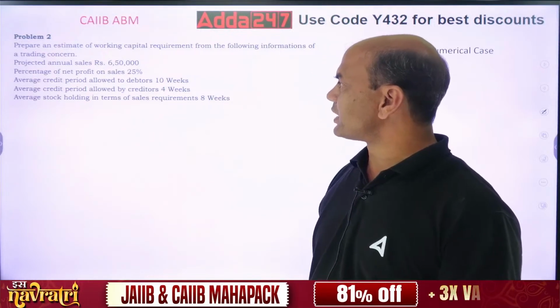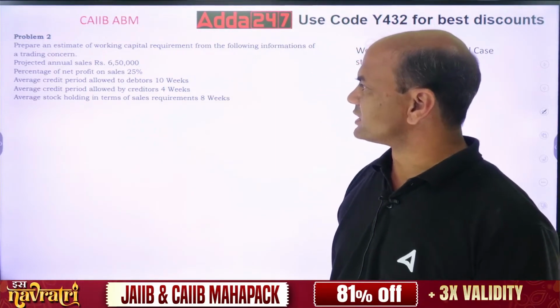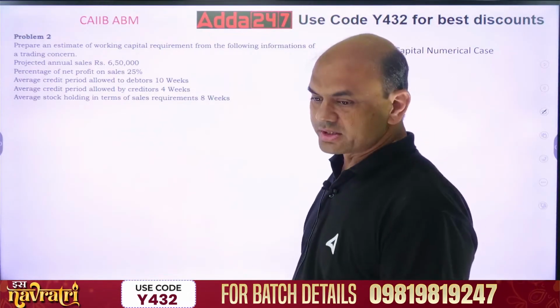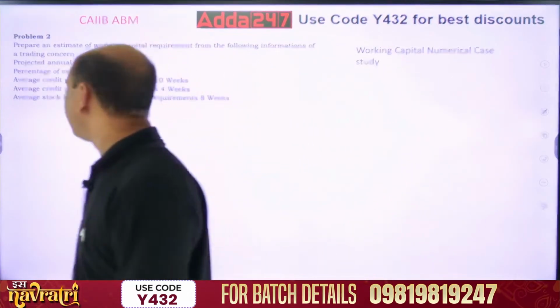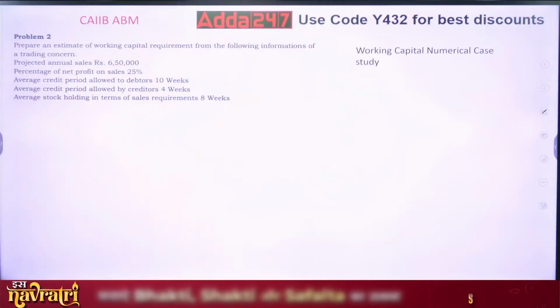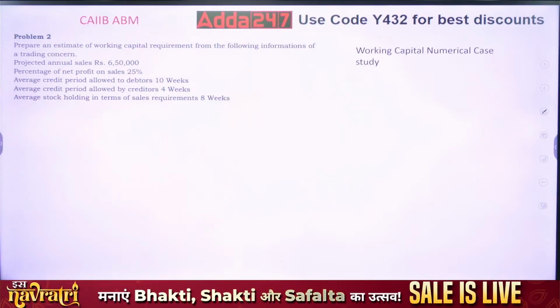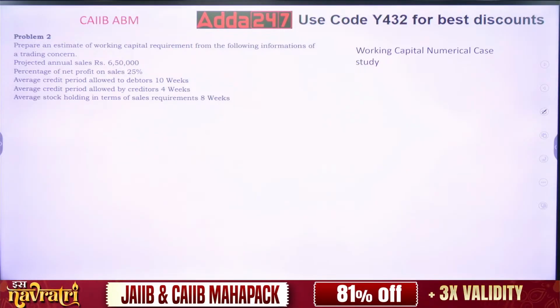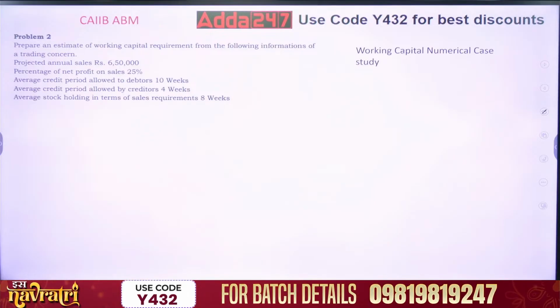Average credit period allowed to the debtors is 10 weeks. Average credit period allowed by the creditor is 4 weeks, right? And average stock holding is for 8 weeks. Try this, everyone. You have to prepare an estimate for the same.